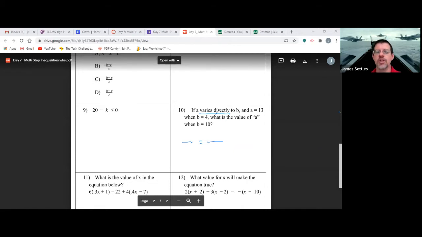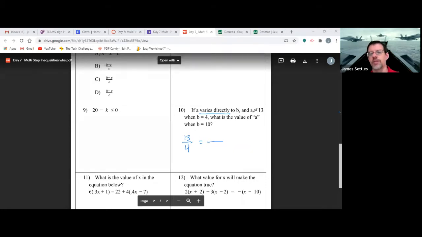All right, so what's our rule here? Once we realize that it varies directly and that we've got 2 fraction bars equal to each other, the first 2 numbers go in this fraction. So I see 13 and I see 4. After we put these numbers in, this is kind of the critical part.